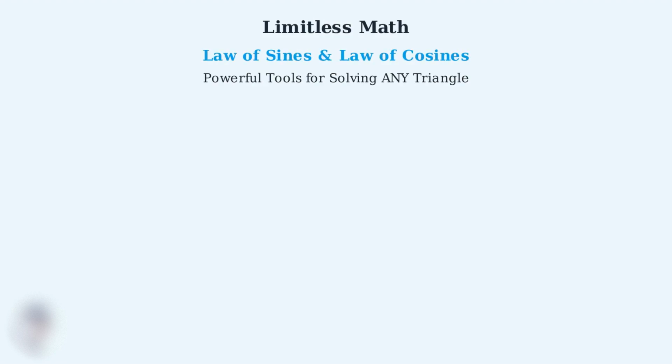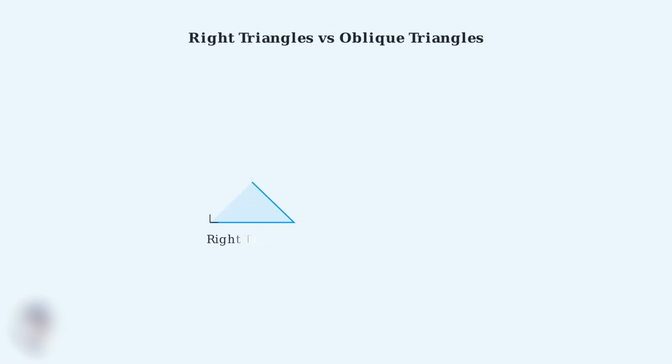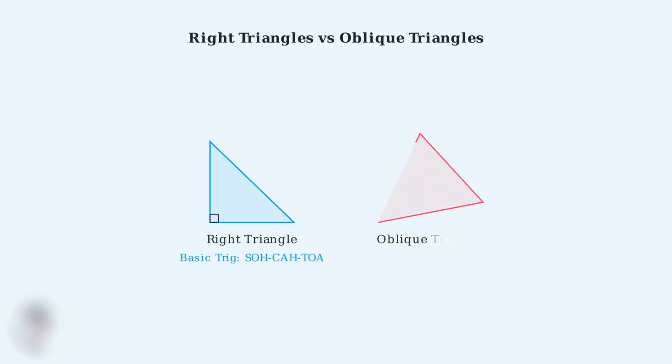Welcome to Limitless Math. Today we're diving into the law of sines and law of cosines, two powerful mathematical tools that will help you solve any triangle, no matter how complex. Unlike basic trigonometry that only works with right triangles using SOH CAH TOA, the law of sines and law of cosines allow us to solve oblique triangles, triangles that don't have a right angle.